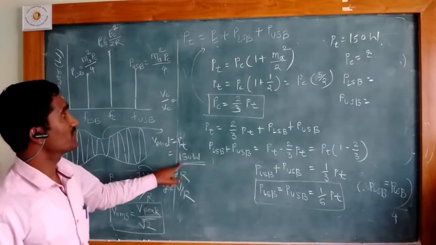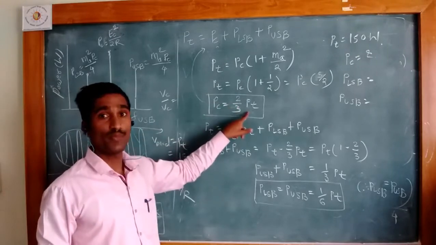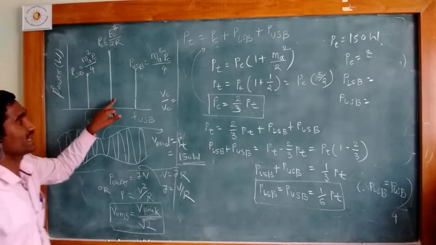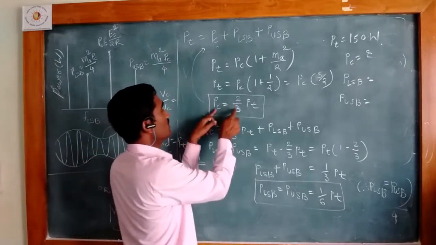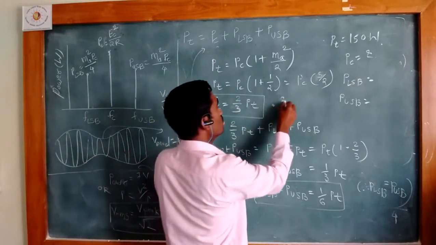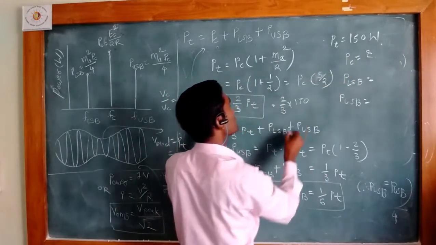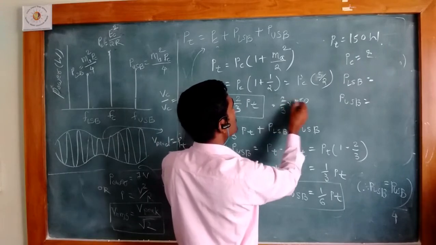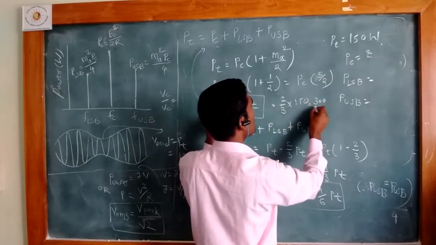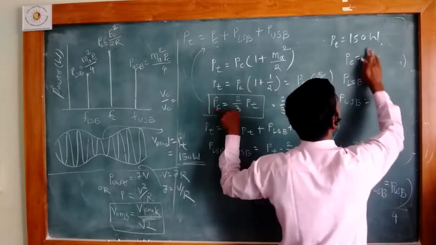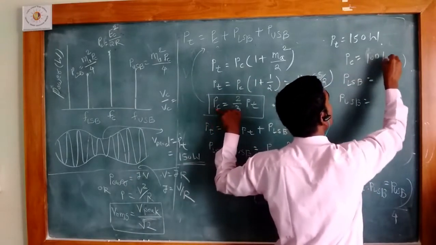How can we find it? With the help of this equation, the power present in the carrier is given by 2/3 Pt. That means 2/3 of 150, which is 300 divided by 3, that is 100 watt. So the power in the carrier is 100 watt.